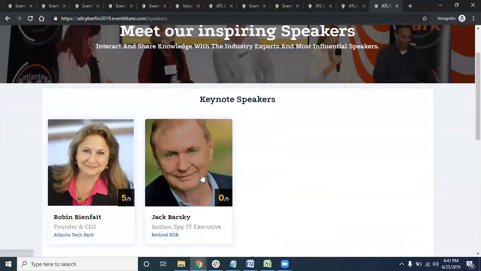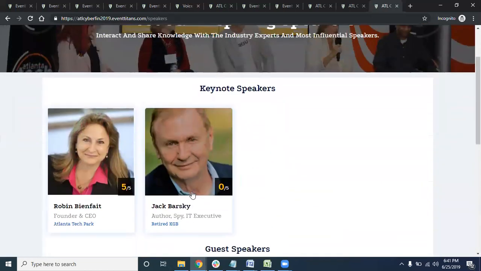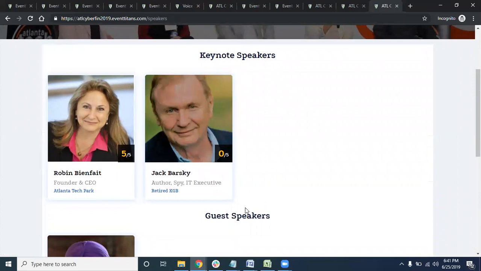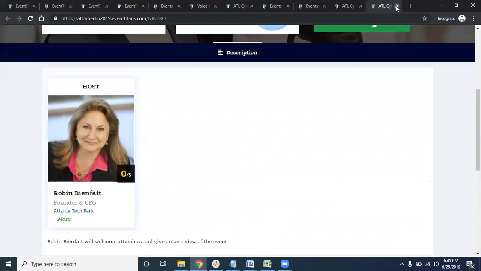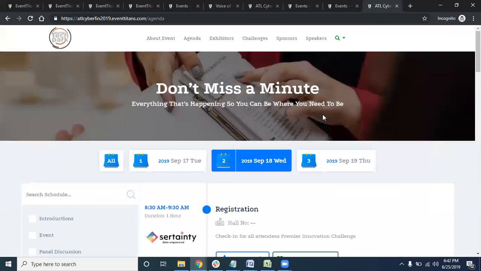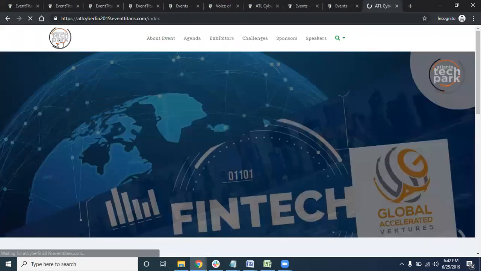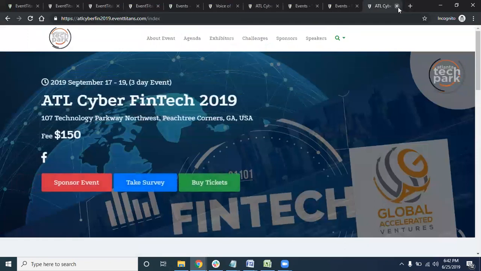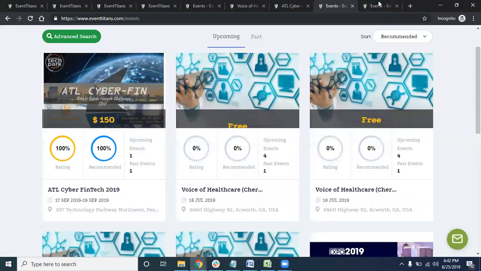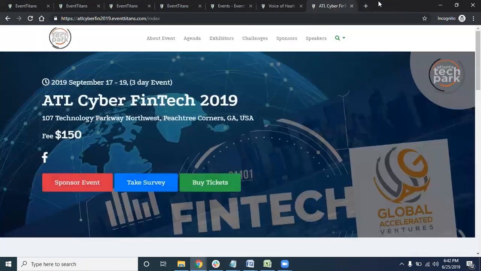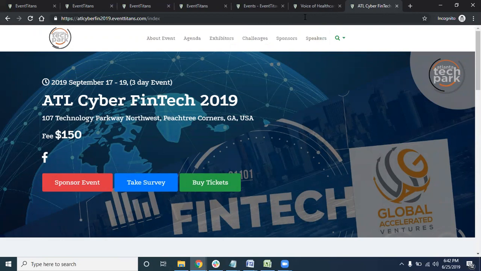And the same thing happens with the speakers. You do have all the speakers, and you can have different levels of speakers: keynote, guest speakers, and whatnot. This is customizable in the application. Since you get this, your complete website is designed at the same time. You don't have to give any other additional information. If you want to, you can go ahead and customize it with our tools. So you have the same capabilities and more.